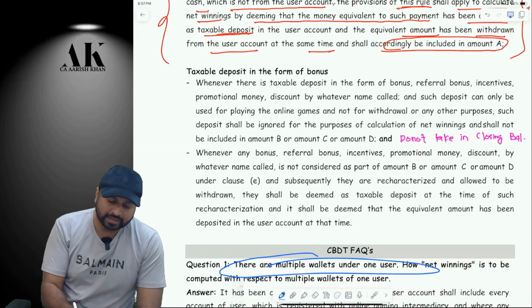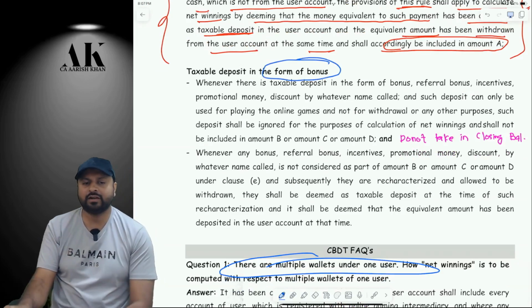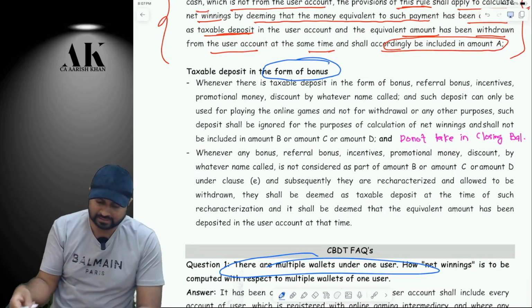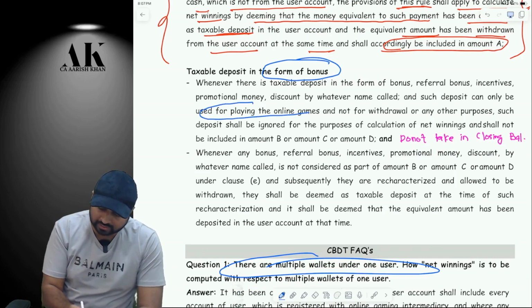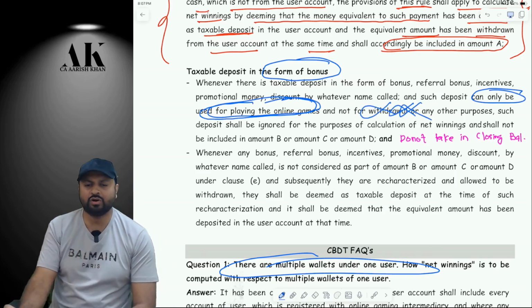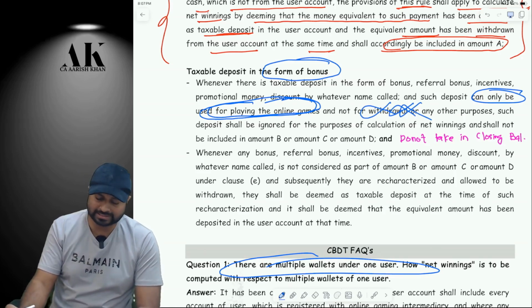Regarding the bonus, I've already told you. What is the treatment of bonus? Bonus can be of 2 types. If it is used only for playing games, then it should not be considered as a withdrawal. Yes or no? It should not be taken as withdrawal. It shall not be taxable.